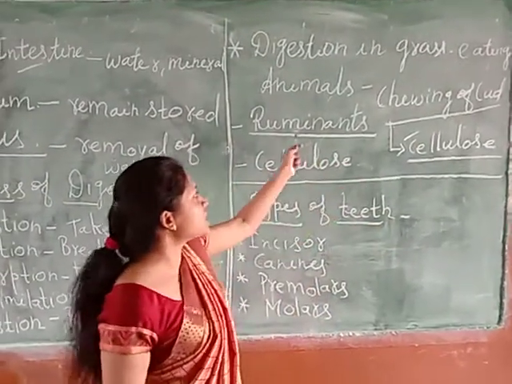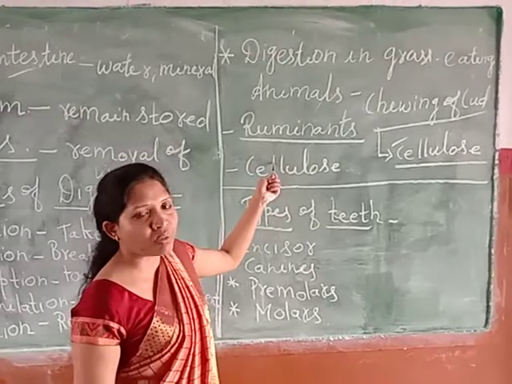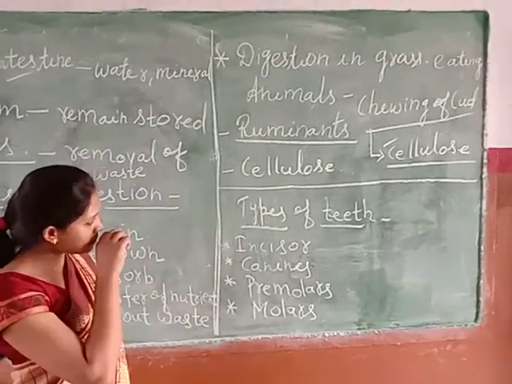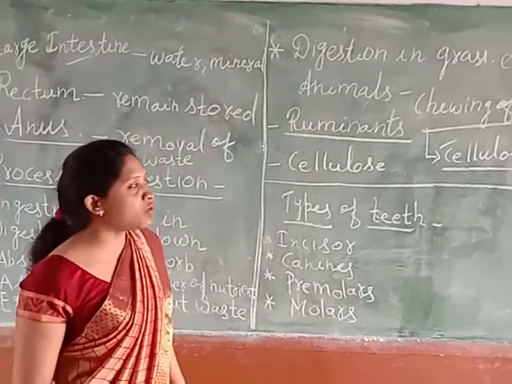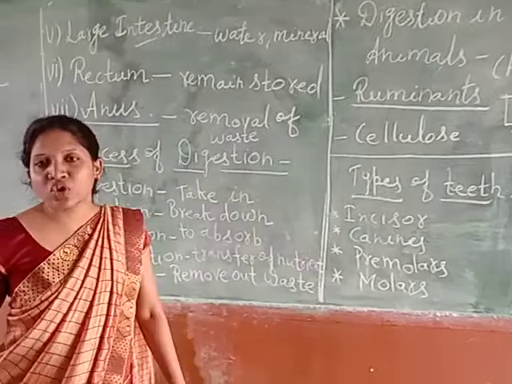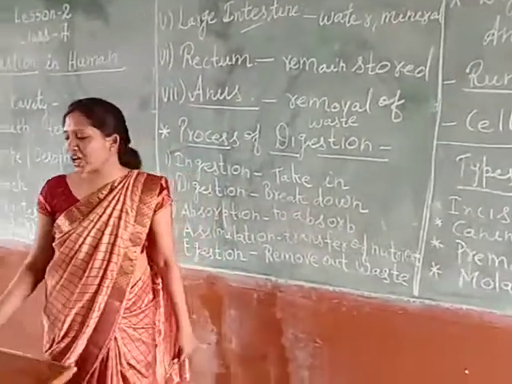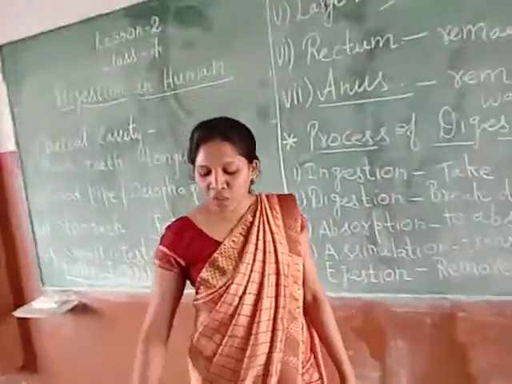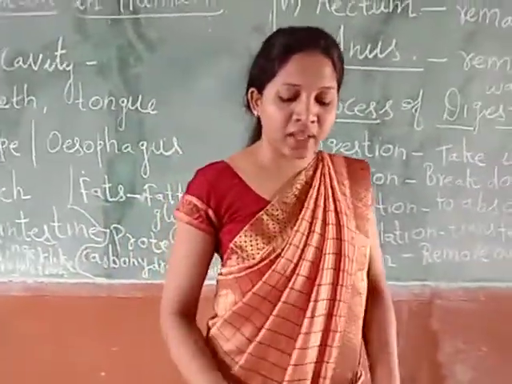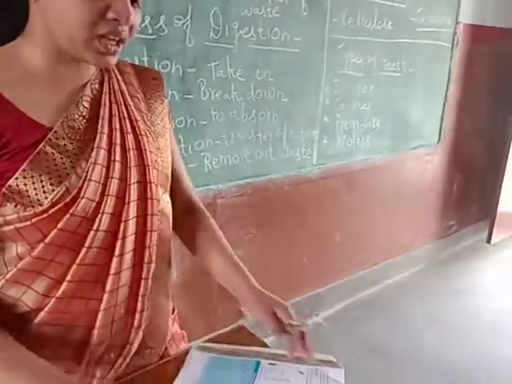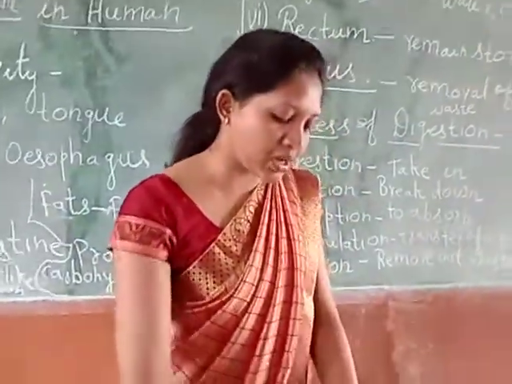Whereas this is absent in human beings. Understood? Next is how the digestion of food takes place in the amoeba. As you all know, amoeba is a unicellular organism, so it does not have a very advanced digestive system. So whatever food the amoeba eats is digested in a different manner.